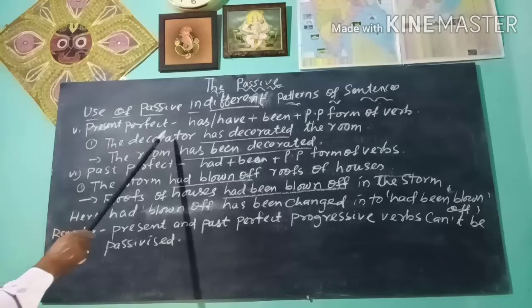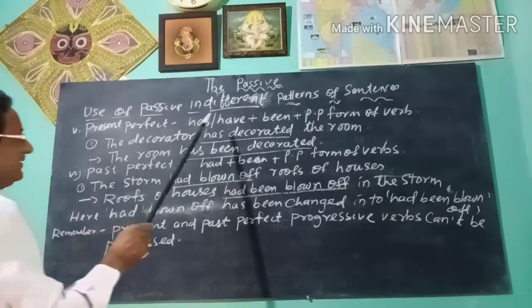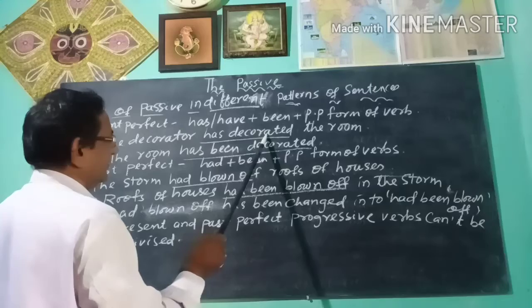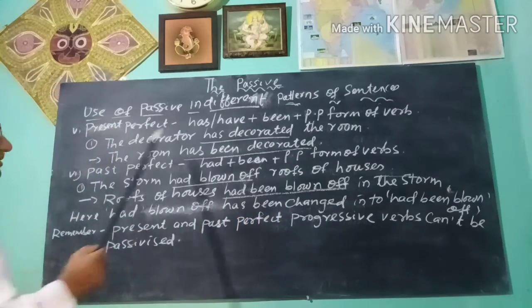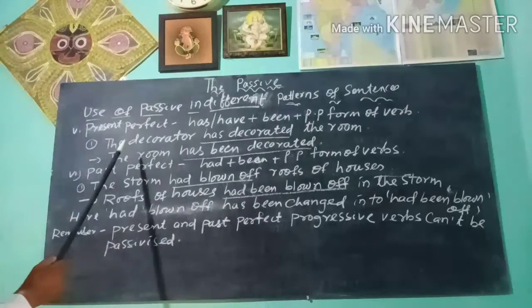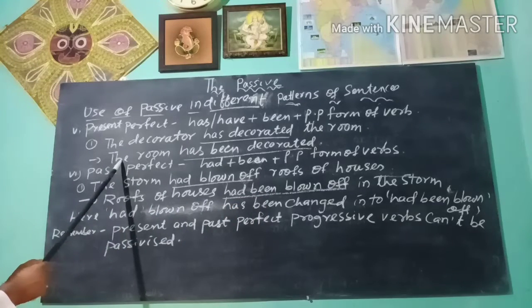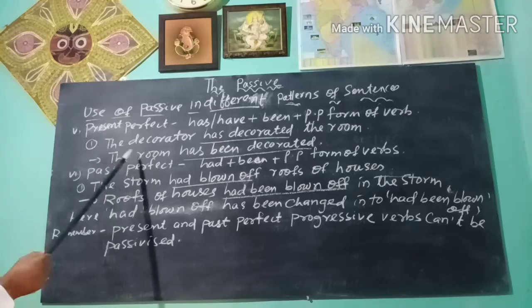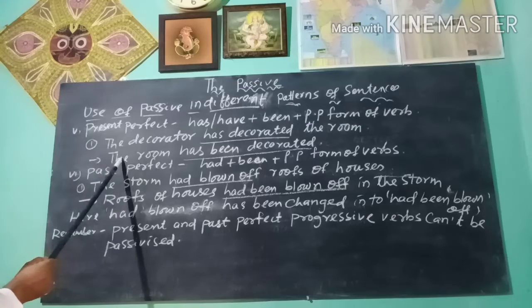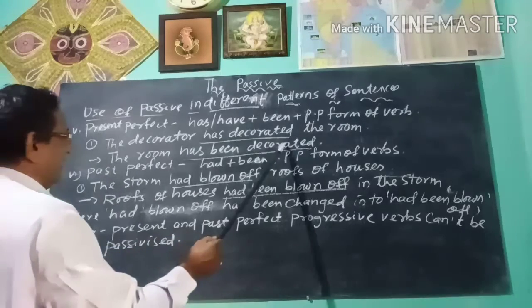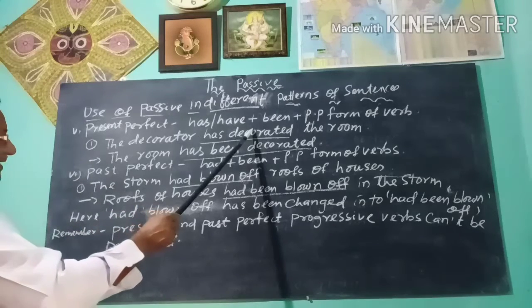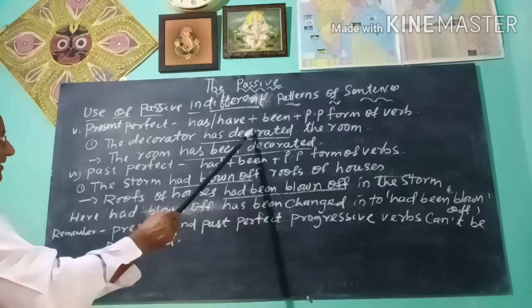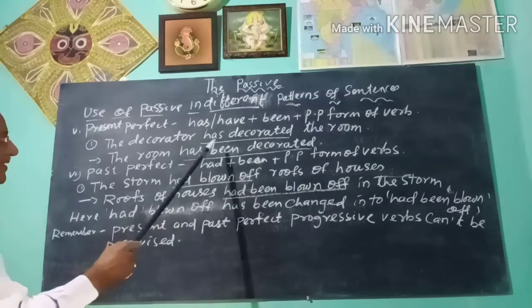Here the decorator is the subject, has decorated is the verb, and the room is the object. Now the object room comes to the subject position. In passive sentence, the room is the subject. The room has been decorated. Here the verb has decorated changes to has been decorated.